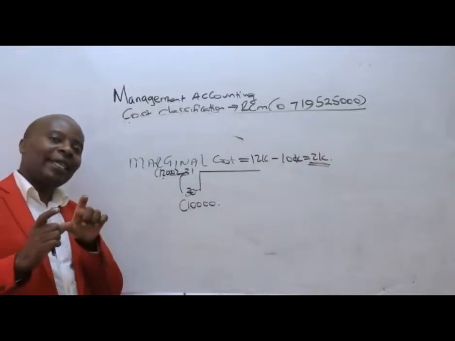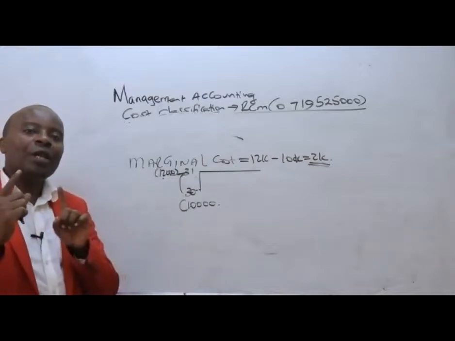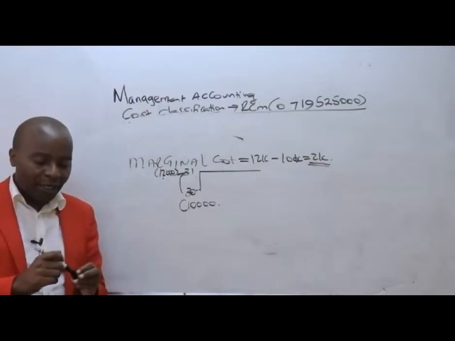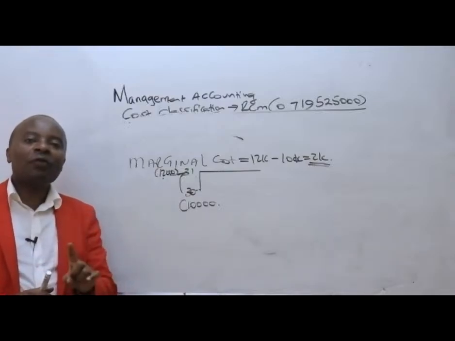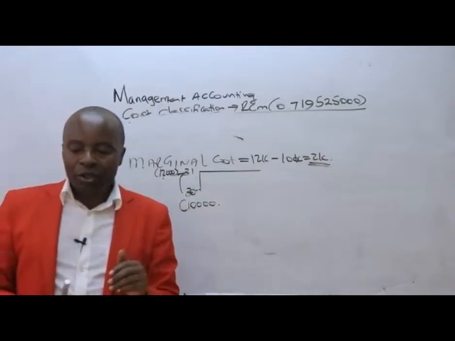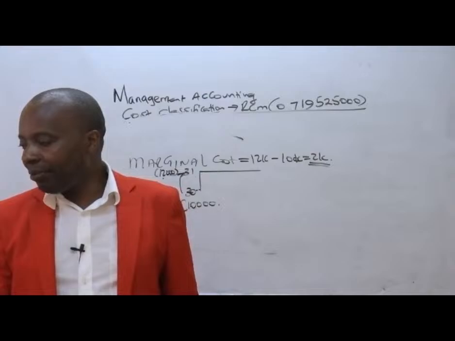Marginal cost is the incremental cost. By how much will our cost increase should we increase our productivity by just 1 unit? Incremental cost is relevant for decision making. We shall be seeing this later. Incremental cost is relevant for decision making. Very important.